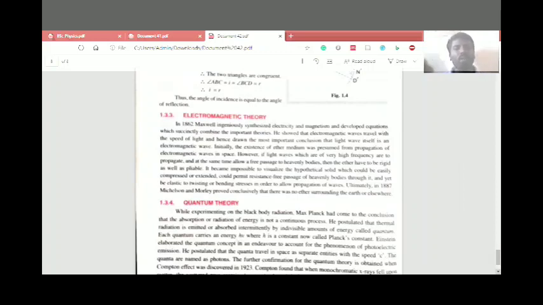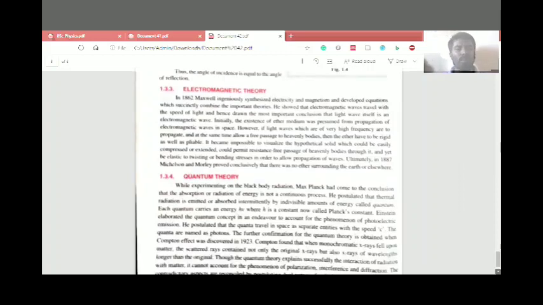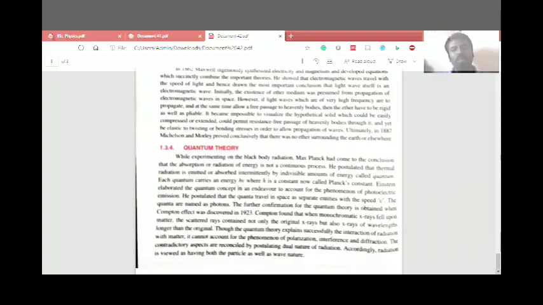After that, the quantum theory was proposed by Planck, with Planck's constant. So these four theories are the very basic theories, and after this we are going to analyze what they are saying about these theories and what they are interpreting